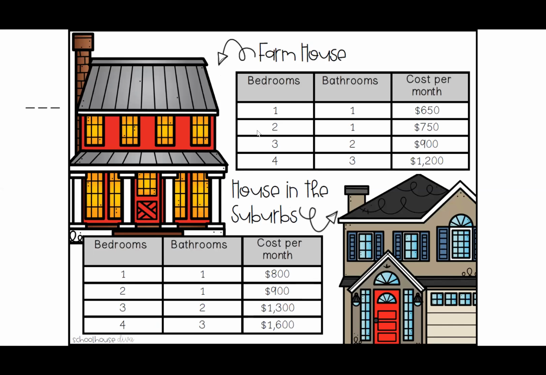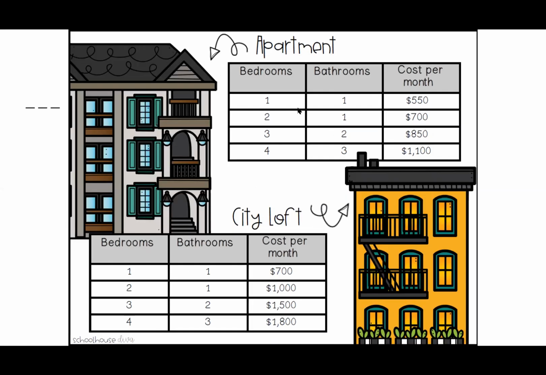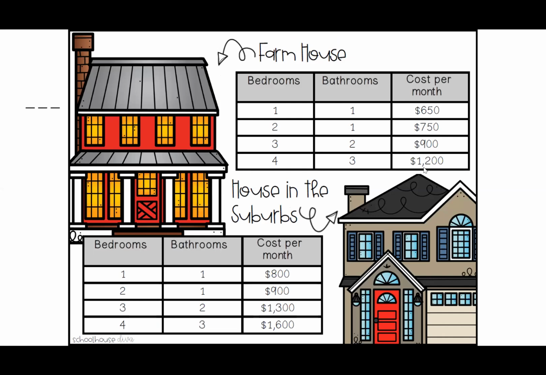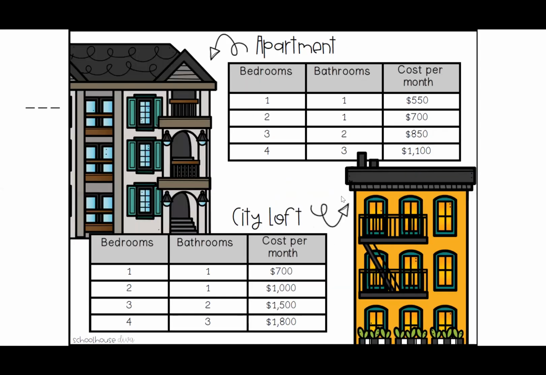So do you want to live in a farmhouse? Do you want to live in a house in the suburbs? Do you want to live in an apartment? Do you want to live in a city loft? And you notice that there's all different prices. So maybe you can't afford the house that you want. You need to make sure that you stay within your budget.